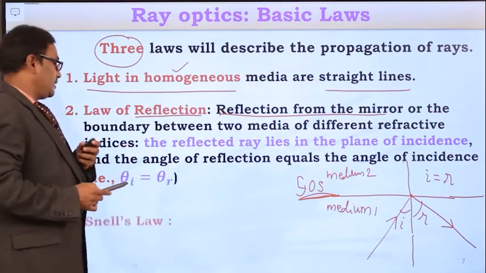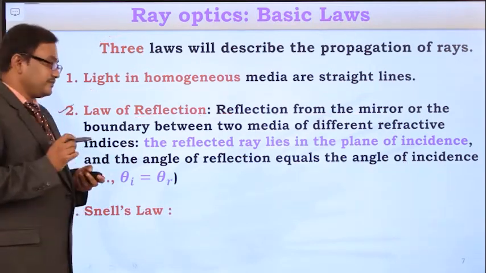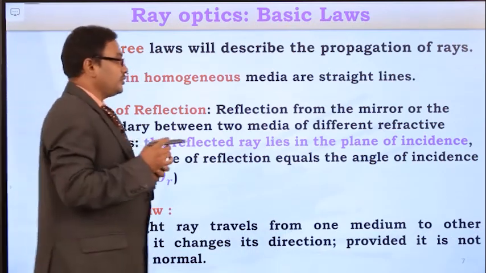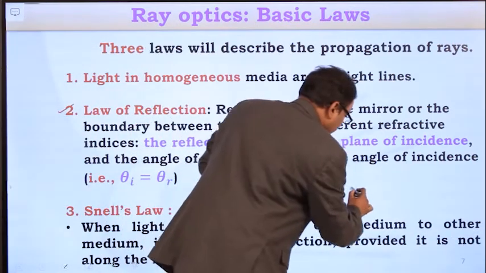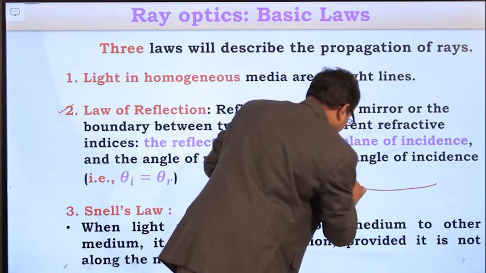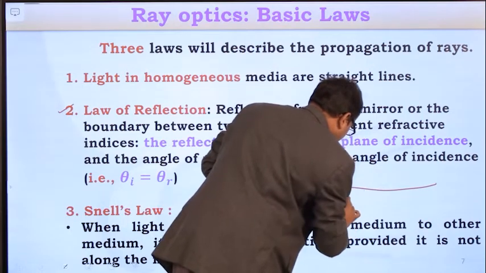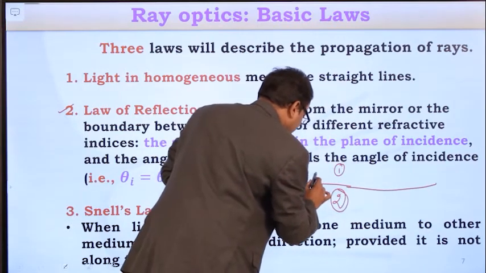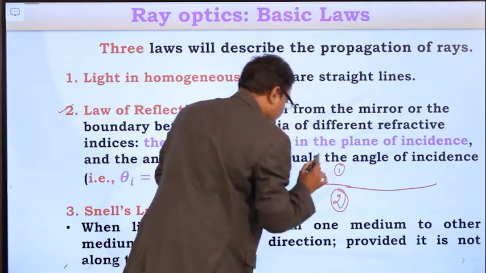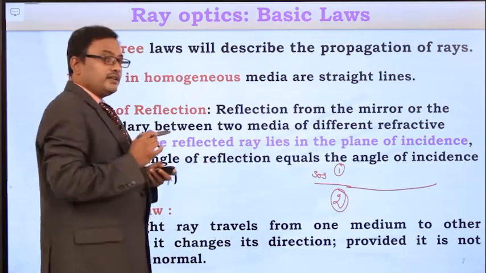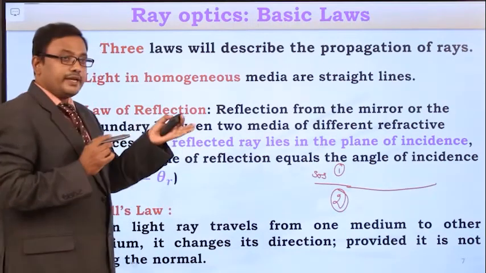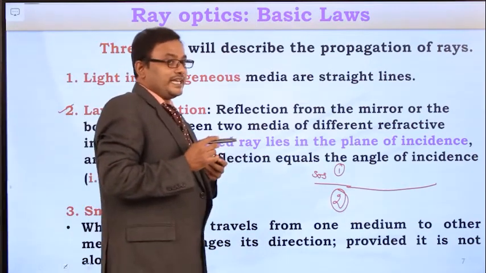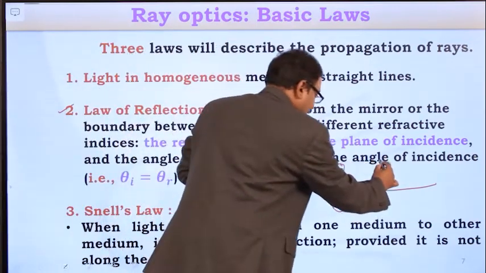And the third one is Snell's law. For this, you assume two mediums, medium 1 and medium 2. Draw the surface of separation between them, and whenever the light ray is traveling from one medium to another medium, the light ray changes its direction.